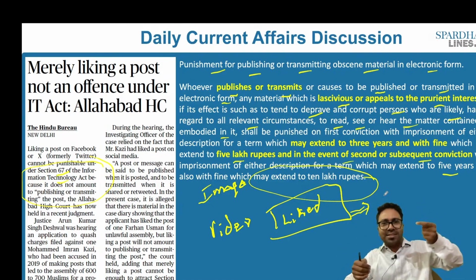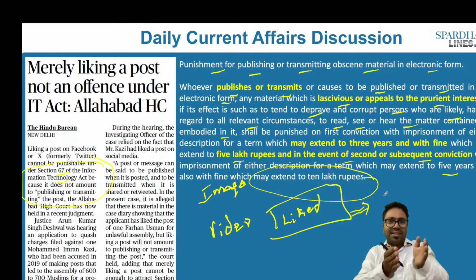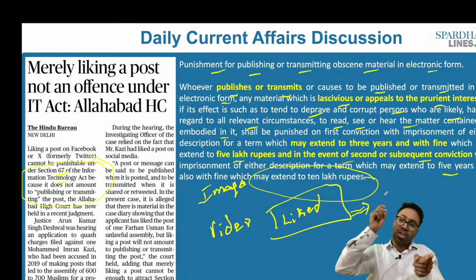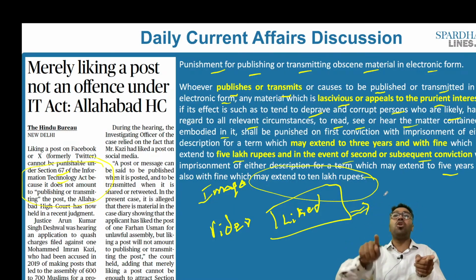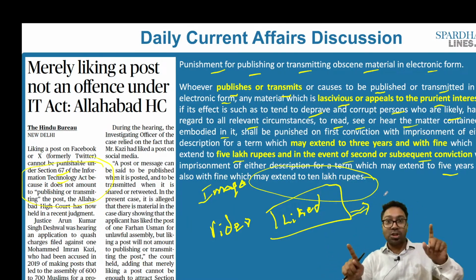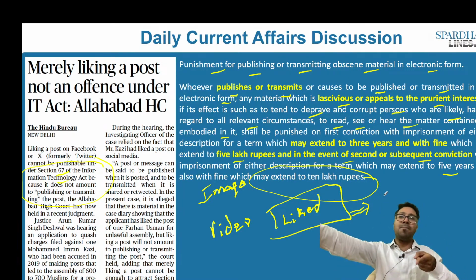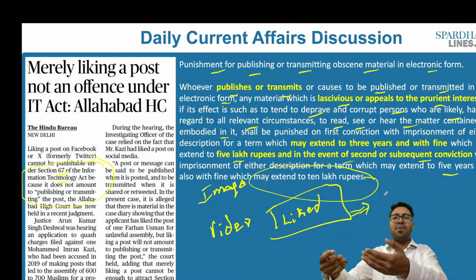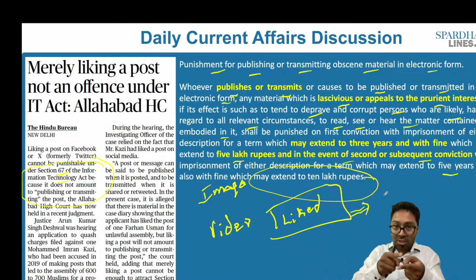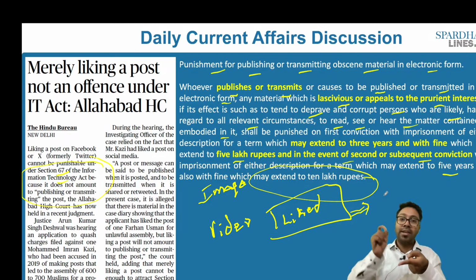Why? Because Section 67 of the IT Act is restricted. It has a very narrow interpretation, and that narrow interpretation is only with respect to sharing of obscene material. It does not speak about provocative statements. Had you booked this person under the Indian Penal Code, under Section 292 of the Indian Penal Code, that would have been a different ballgame. But you have booked this person under Section 67 of the IT Act, and Section 67 of the IT Act only deals with publishing and transmitting obscene material.